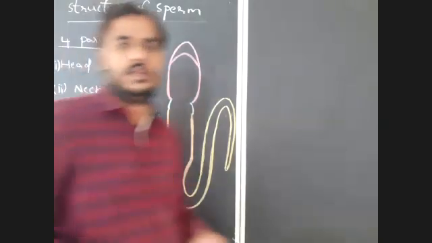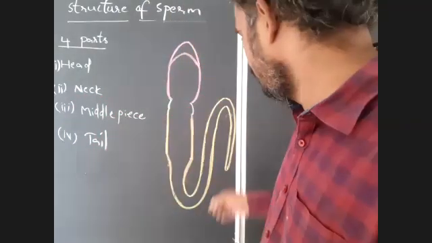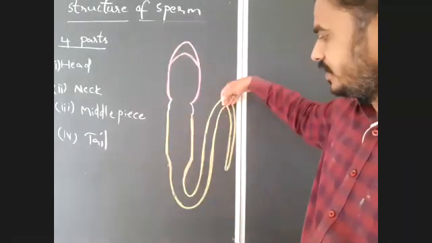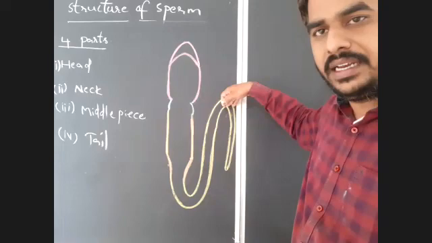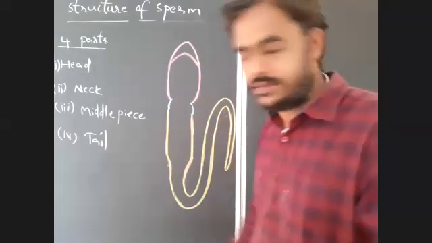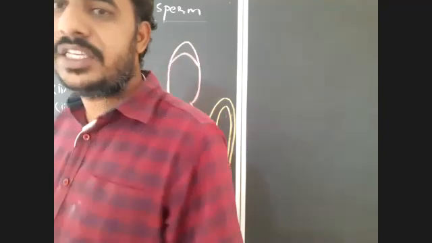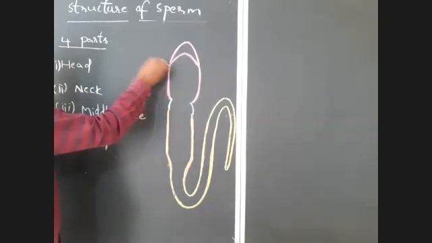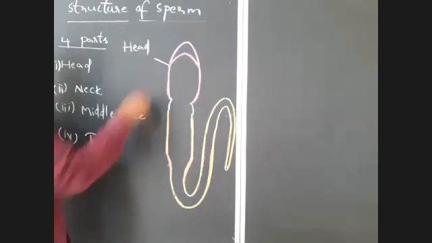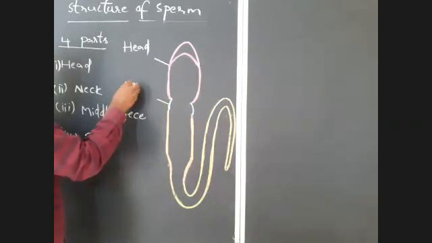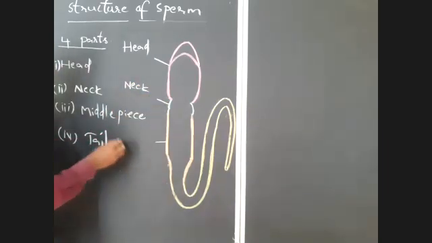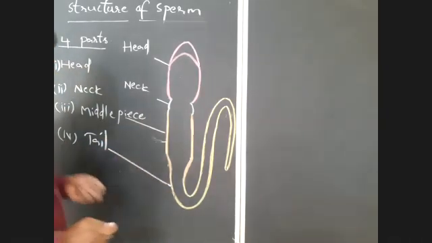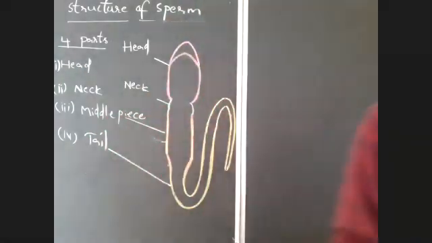Okay, right. So here you will remember up to here how to draw this diagrammatic representation. So here this is the tail, that is the tail you have to remember. Now we will discuss each part. What is the anterior most? This is the head, then the neck, the middle piece, and the tail. So there are four regions: head, neck, middle piece, and the tail regions.